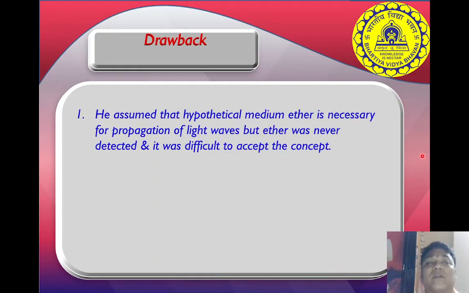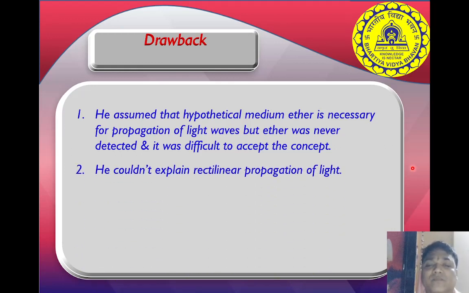What are the drawbacks? There are drawbacks of Huygens' theory also. Huygens assumed that when light travels, there should be a medium, a hypothetical medium, and that medium is ether. But experimentally, it is found that the ether medium is not present. So he could not explain.